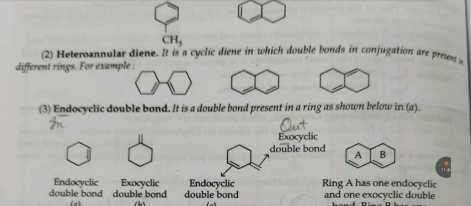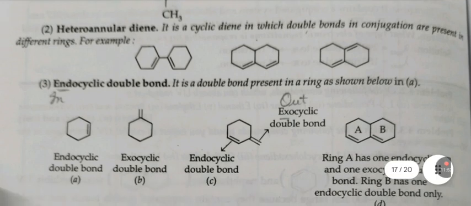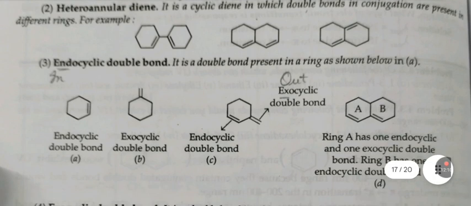Third is endocyclic double bond. It is a double bond present in a ring as shown below in A. As shown in this figure, this double bond is present inside this ring. In this B part, the double bond is present outside this ring. Same in the C part. In the next D, there are two rings A and B. Ring A has one endocyclic and one exocyclic double bond. Ring B has one endocyclic double bond only.